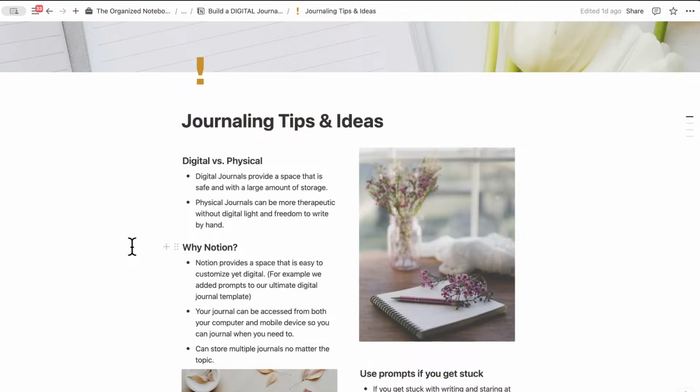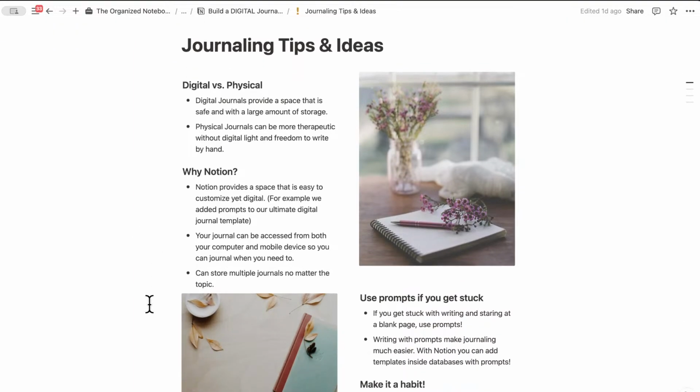If you want to keep things more private, digital journaling can be great, as opposed to a physical journal that someone could pick up and read, and you have a finite amount of storage space. But physical journals can be more therapeutic, without the digital light and with the freedom to write by hand. That's also really nice, especially because nowadays there are so many digital things going on that it could be good to have a physical journal as well.